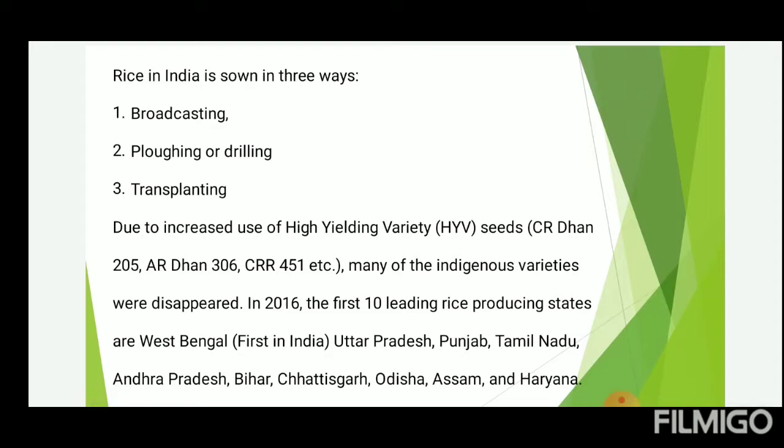Rice in India is sown in three ways: broadcasting, ploughing or drilling, and transplantation. Due to increased use of high-yielding variety HYV seeds, many of the indigenous varieties disappeared. In 2016, the leading rice producing states are West Bengal, Uttar Pradesh, Punjab, Tamil Nadu, Andhra Pradesh, Bihar, Chhattisgarh.